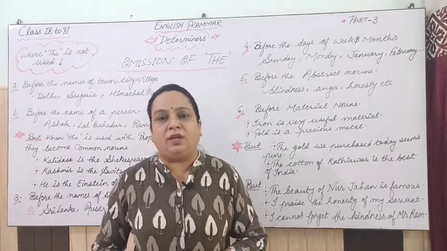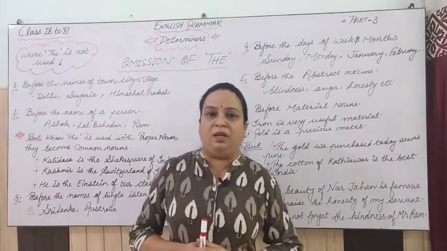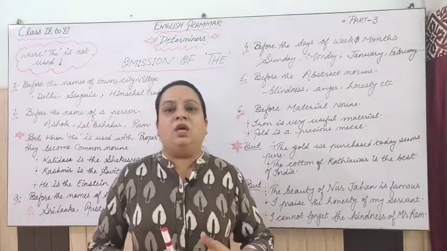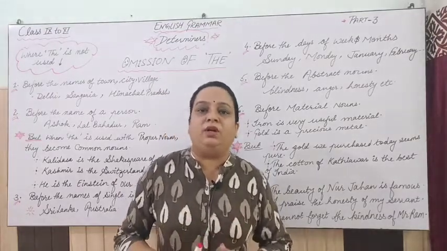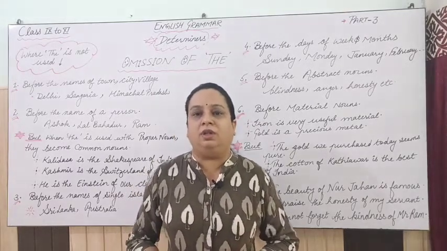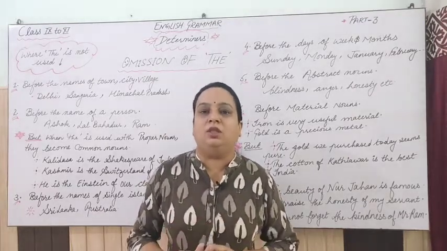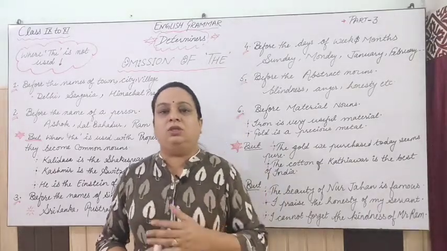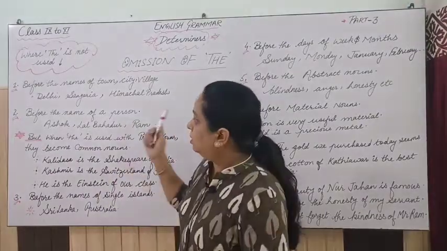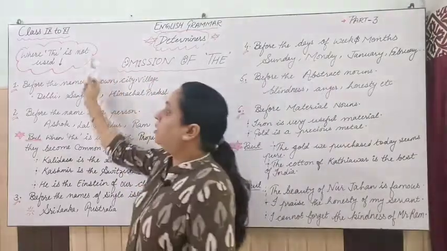When we talk about definite, when we are doing something specific, there we have to use the definite determiner, that is the. So in part number 1 and part number 2, we did 22 rules where we learnt where to use the. This is part number 3 of determiner, and here we will learn omission of the, that is, where you cannot use the. So let's have a look at the rules, because here also there are many rules. I have written 5 right now, but I will give you more. So this is omission of the, where the is not used.